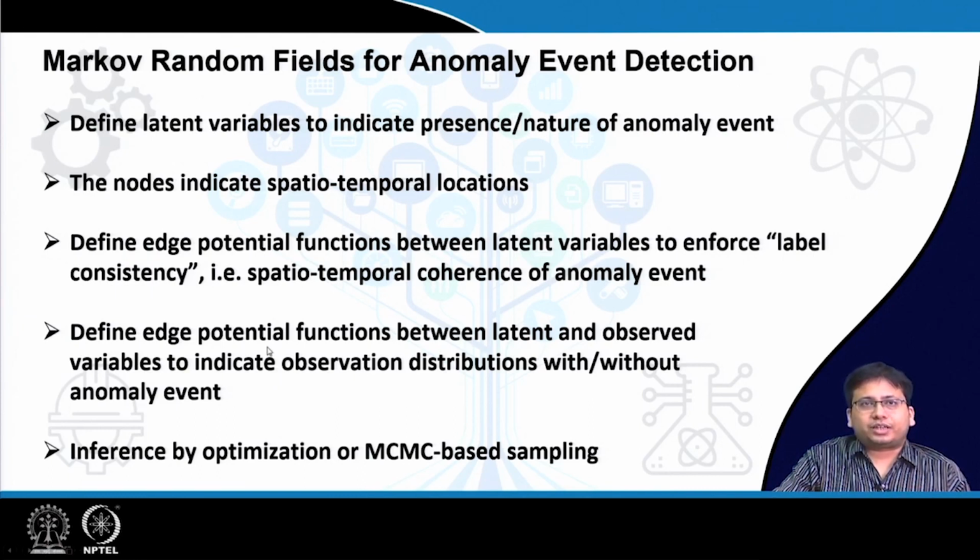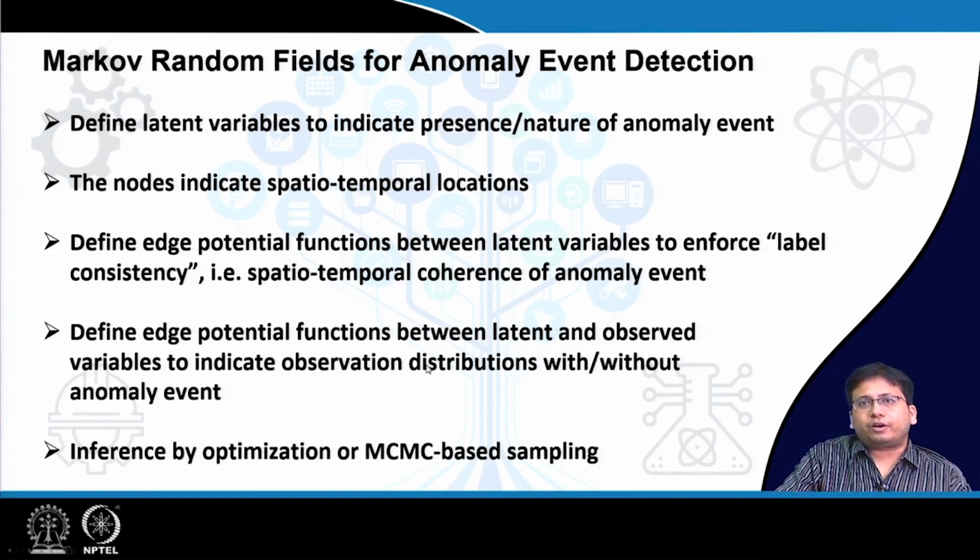Besides, we also can define the edge potential functions between the latent and observed variables. So, there are two kinds of edges, one between the latent variables and the other between the latent variable and an observed variable. And the second kind of edges, their edge potential functions will indicate the observation distribution in the presence or absence of the anomaly event.